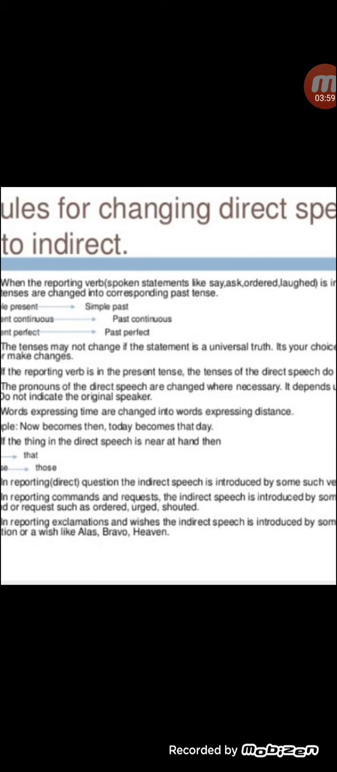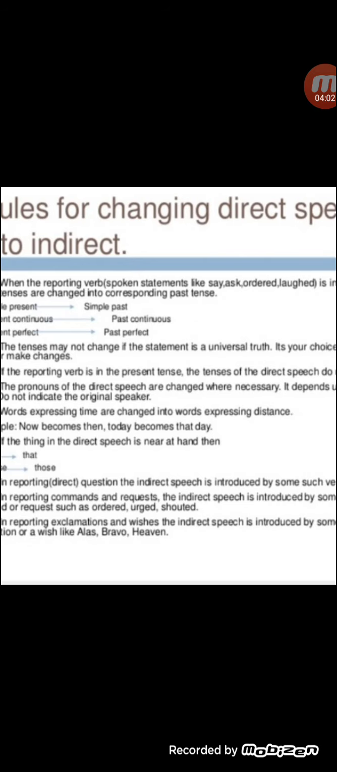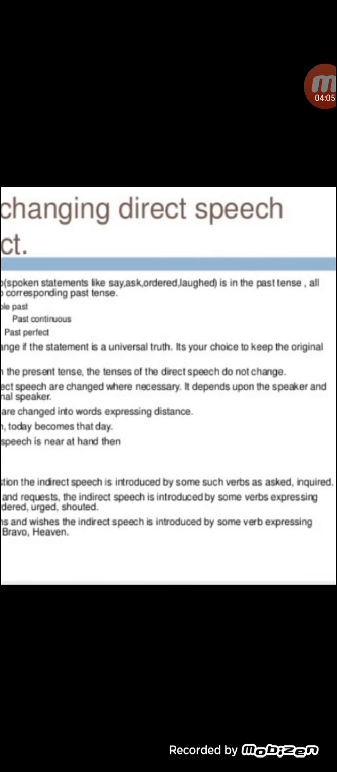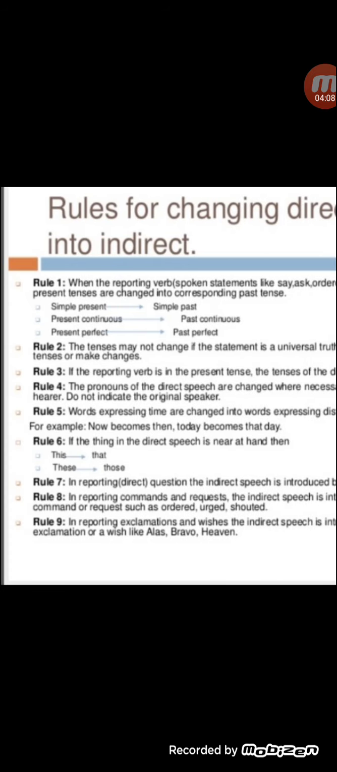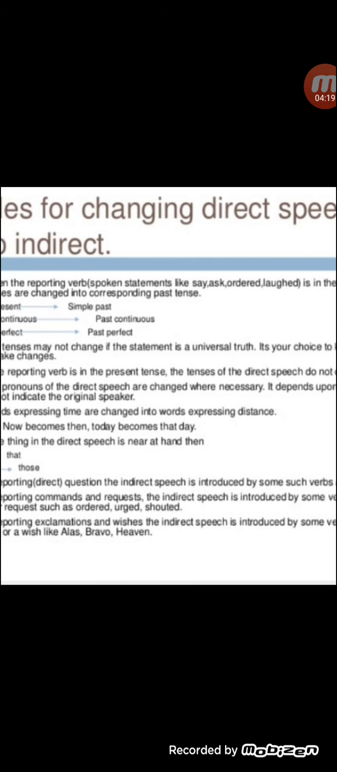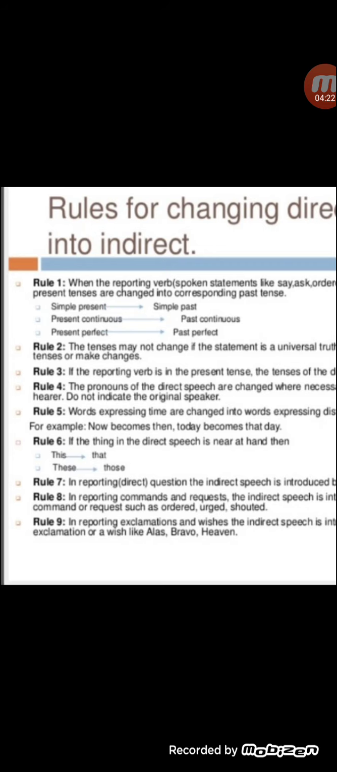The pronouns of the direct speech are changed where necessary, depending upon the speaker and hearer, so they do not indicate the original speaker. If you want, sometimes we can change the pronouns. Okay, it depends upon the necessity of the speaker. Words expressing time are changed into words expressing distance. For example, now became then, today became that day. We have to change the time words, like now became then, today became that day, right?